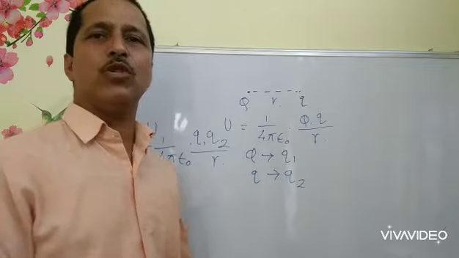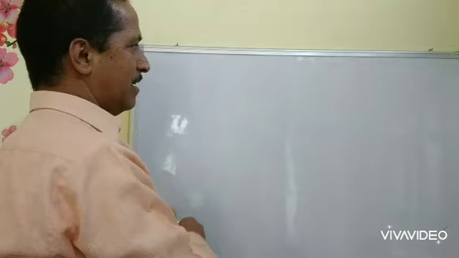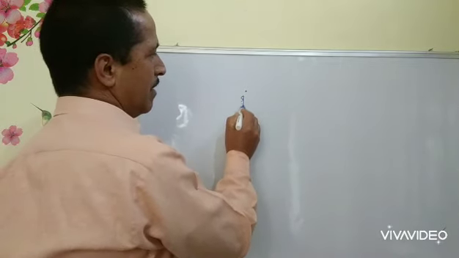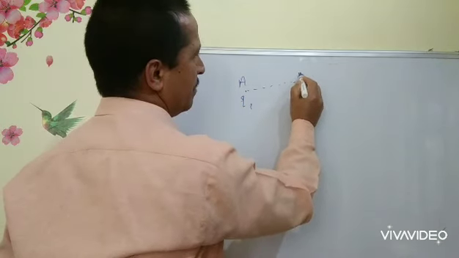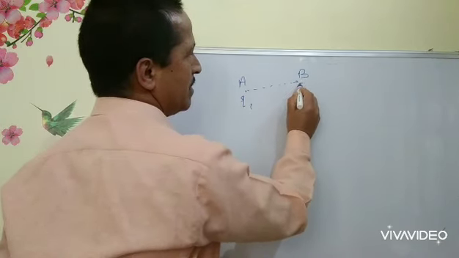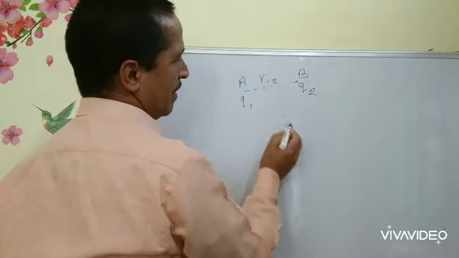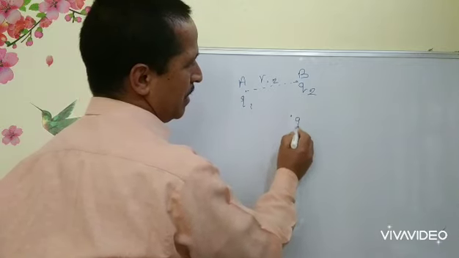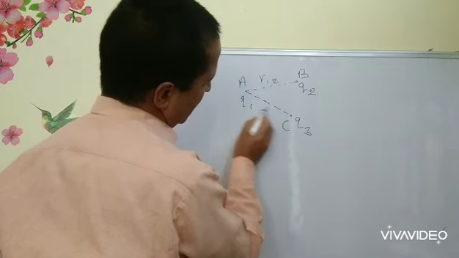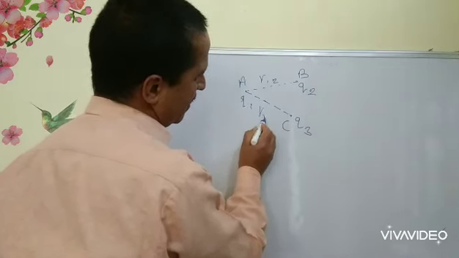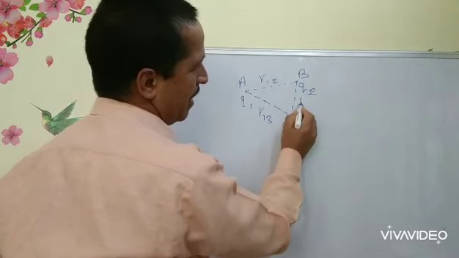Now, if we have more than 2-point charges kept in the field of one another, say Q1 at A, at a distance from Q1 is the point B where we have a charge Q2, let the distance AB be R12, and suppose there is third charge Q3 at a point C, let the distance between Q1 and Q3 be R13, and that between B and C, that is Q2 and Q3 be R23.